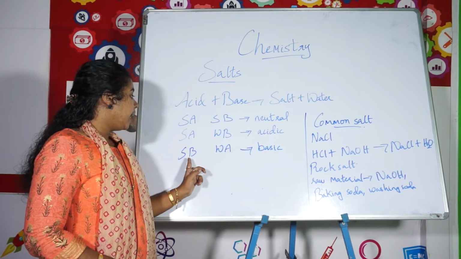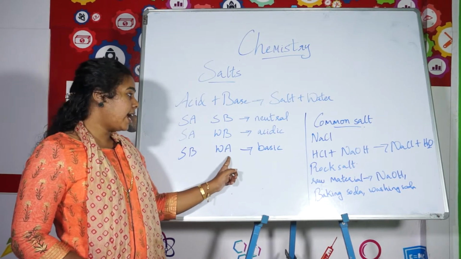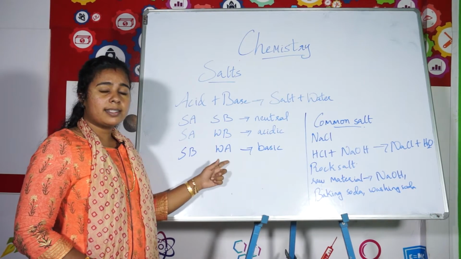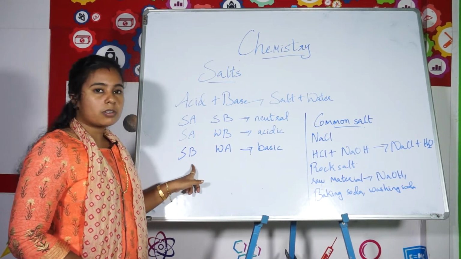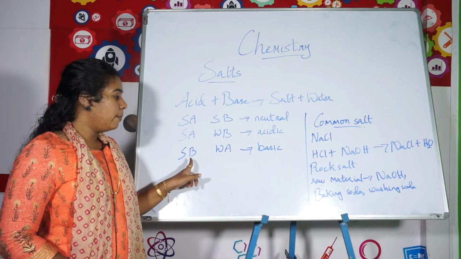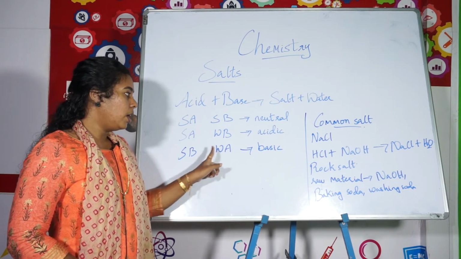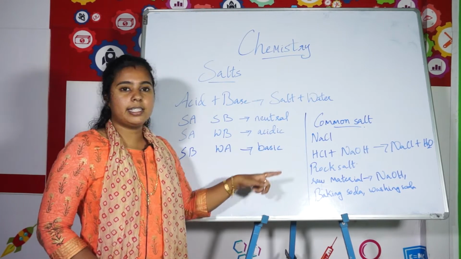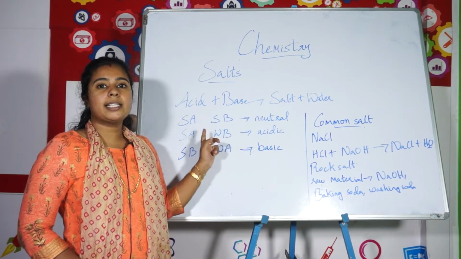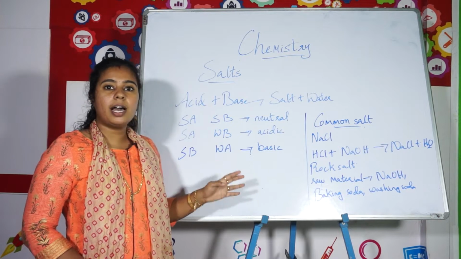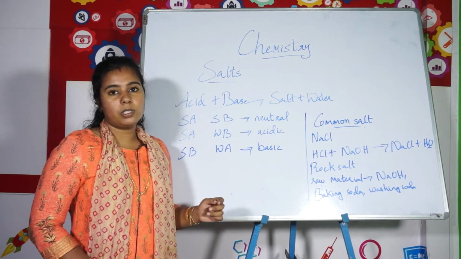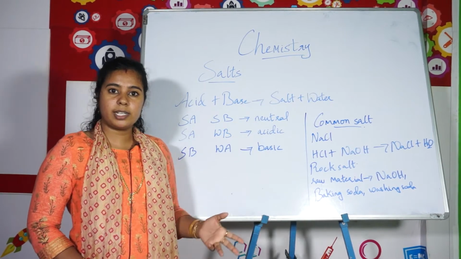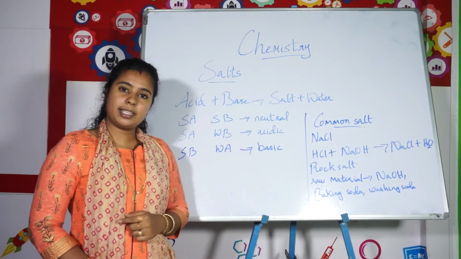Now, by the reaction of a strong base with weak acid, we get basic salt. Now here, which is strong, acid or base? Base is strong, isn't it? The base is strong here. So you get a basic salt. If the acid is strong, you get acidic salt. If both the acid and base are strong, you get a neutral salt. So these are the three different types of salts: neutral salt, acidic and basic salt.